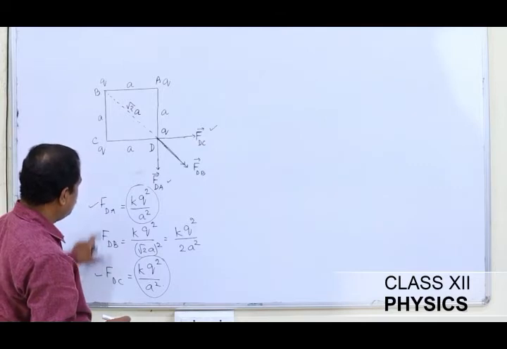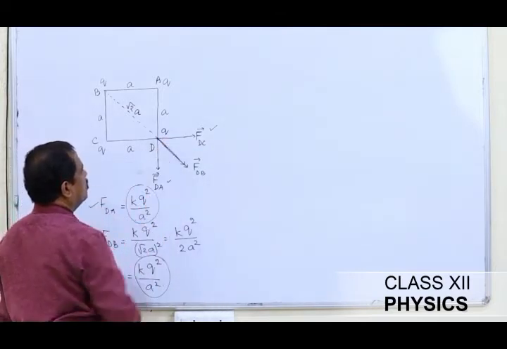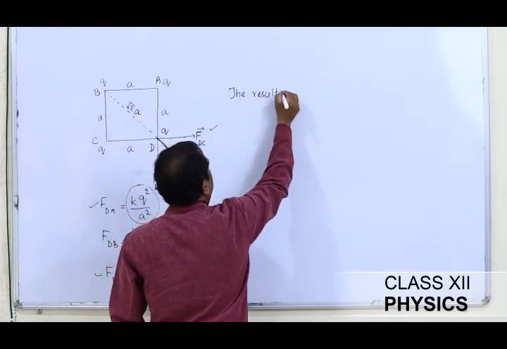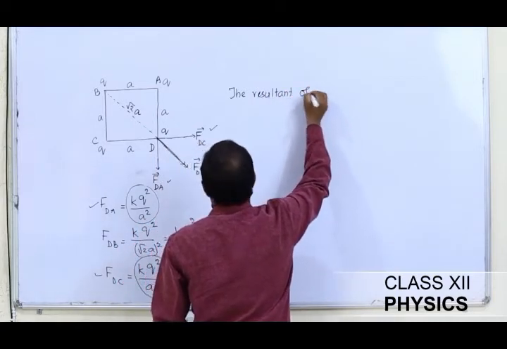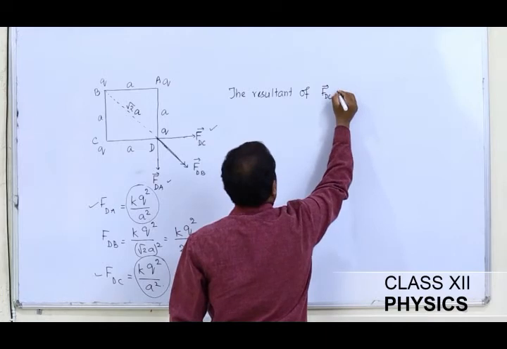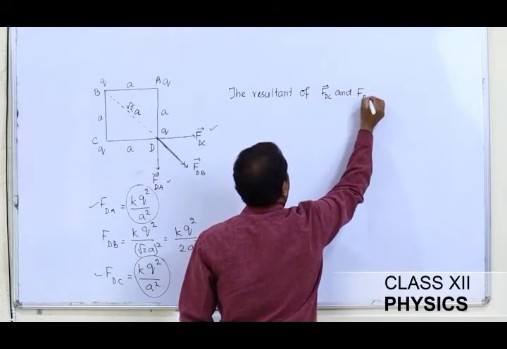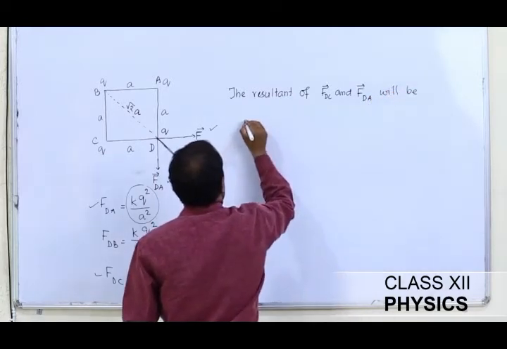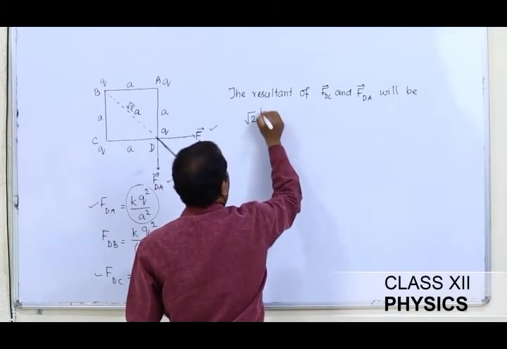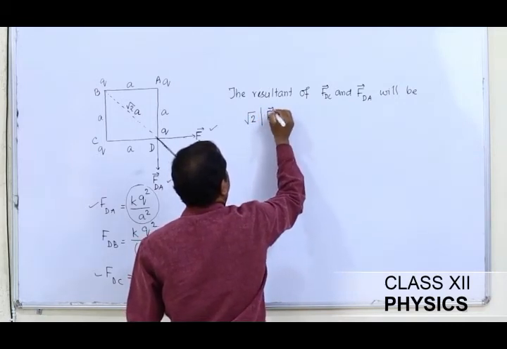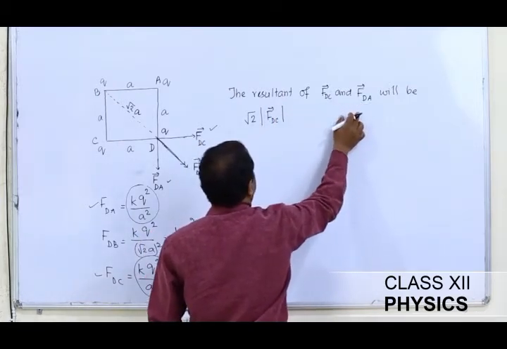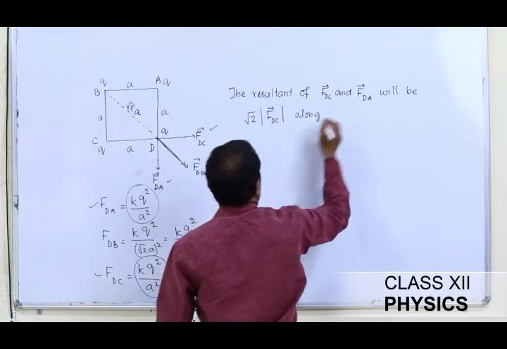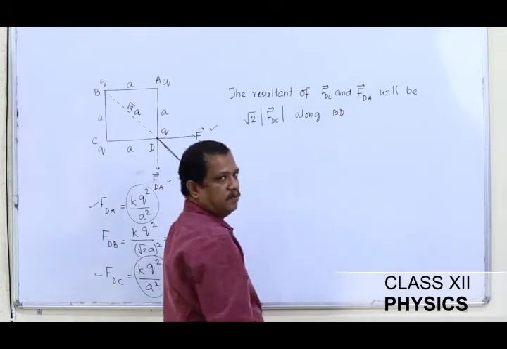FDA and FDC being equal vectors, and they are perpendicular to one another, the resultant of FDC and FDA will be root 2 times the magnitude of either FDC or FDA, because the magnitudes are equal, and the direction will be along BD.